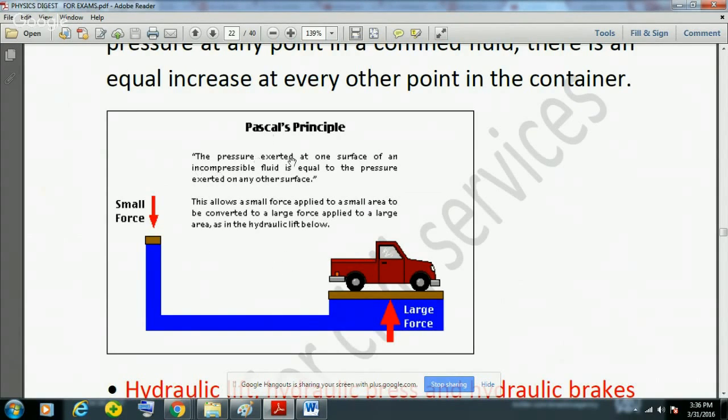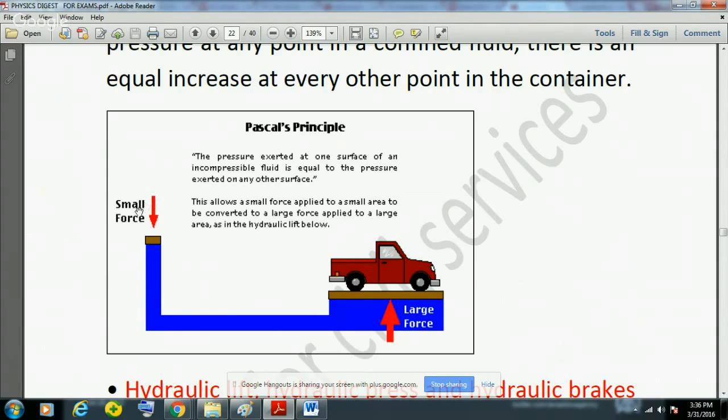Now the pressure exerted at one surface of an incompressible fluid is equal to the pressure exerted at any other surface, and this allows a small force applied to a small area to be converted into a large force applied to a large area, as in the hydraulic lift below. So Pascal's principle is used whenever we want to lift any large vehicle or any large substance.